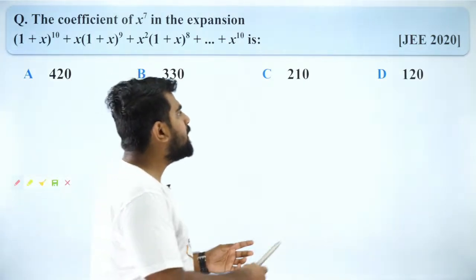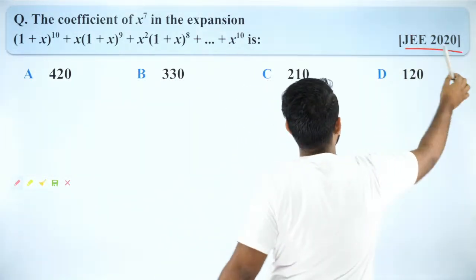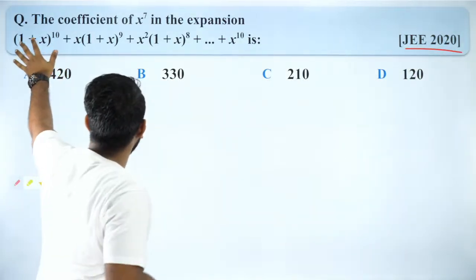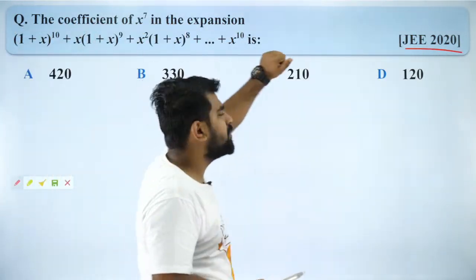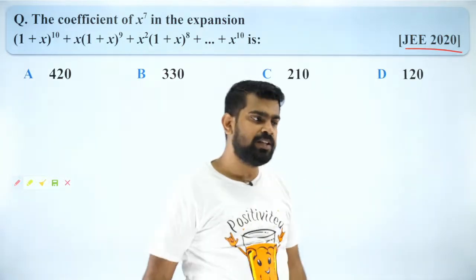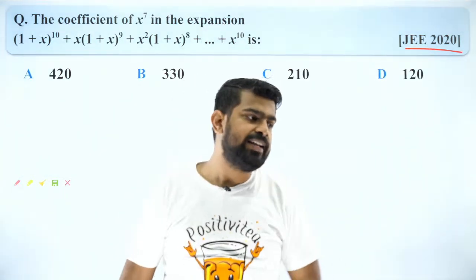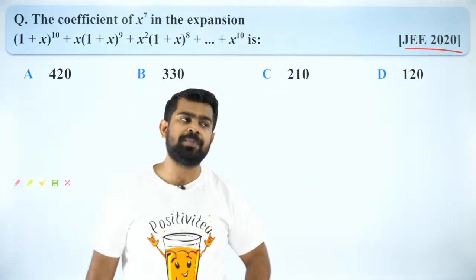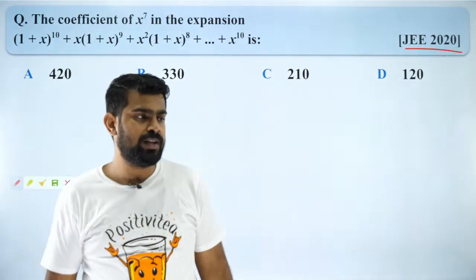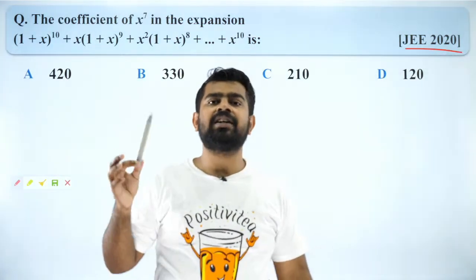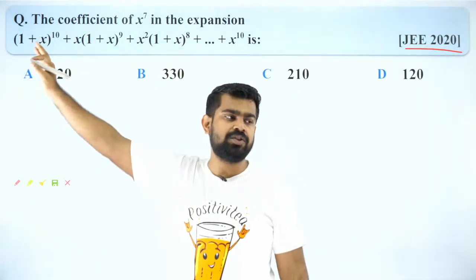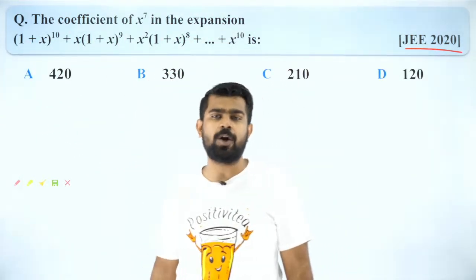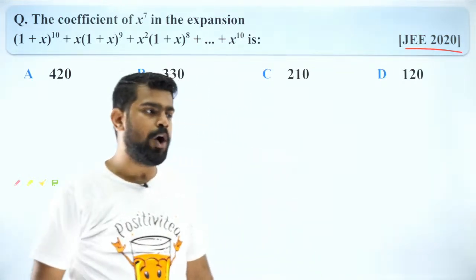Okay, so here we have a JEE Main 2020 question, and I want everybody to solve it. First of all, did you all observe that this is a GP? Did you all observe that the given thing is a GP? Anisha has solved it. Very good, Anisha. I will check it. I'm not very sure about the answer. How many of you are able to see that this particular expression is a geometric progression? Very good, guys. Awesome.